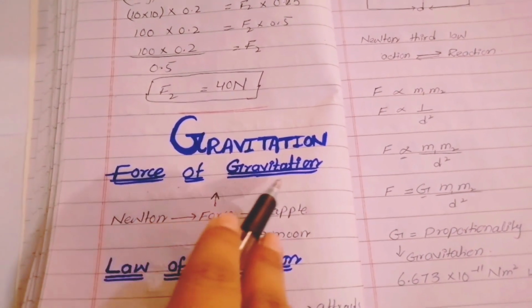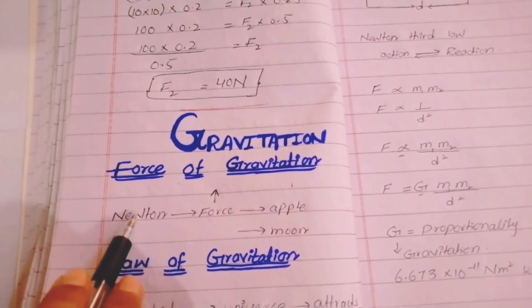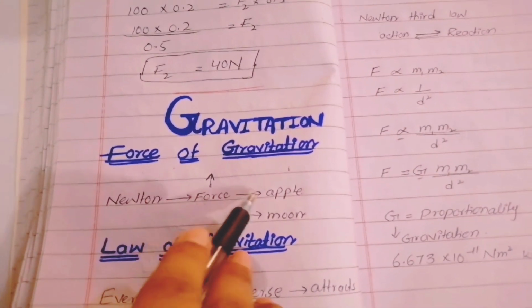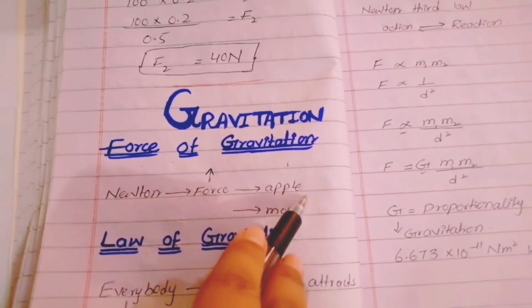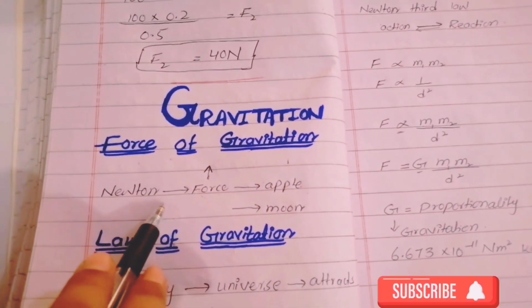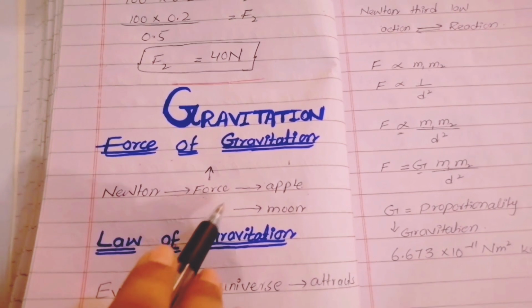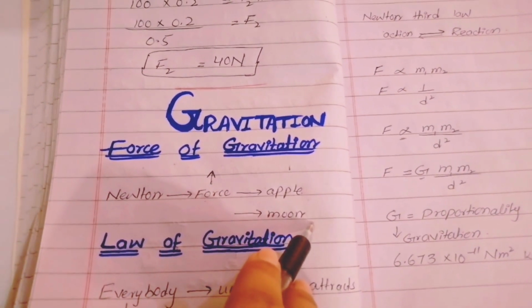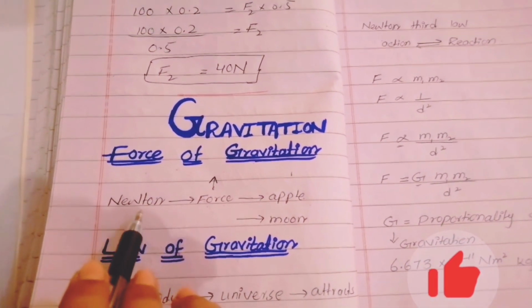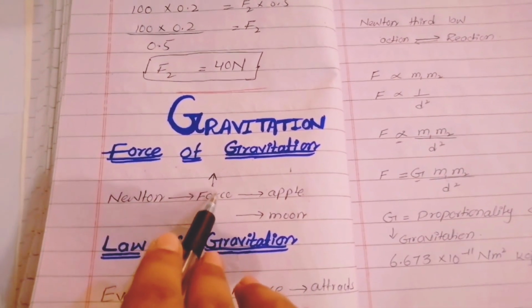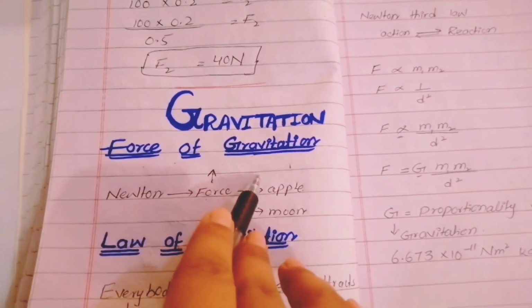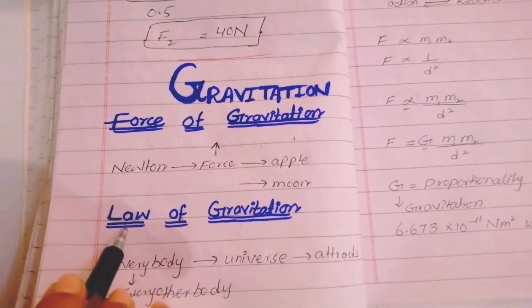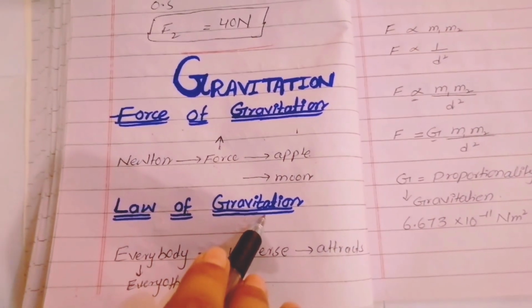Force of gravitation. Newton observed that there is a force due to which apples fall on earth, and he also observed that there is a force due to which moon remains in the same orbit. Newton observed that this force is called the force of gravitation, and after that this becomes the law of gravitation.